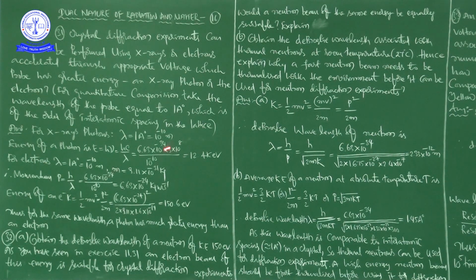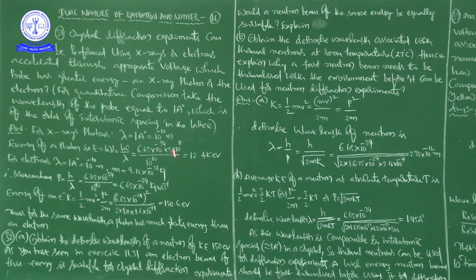For X-ray photons, lambda is equal to 1 angstrom unit, that is equal to 10 to the power of minus 10 meters. So what is the energy of a photon? The formula E is equal to h nu, that is equal to hc by lambda. So that is equal to, h value is 6.63 into 10 to the power of minus 34, c value is 3 into 10 to the power of 8, divided by 10 to the power of minus 10.